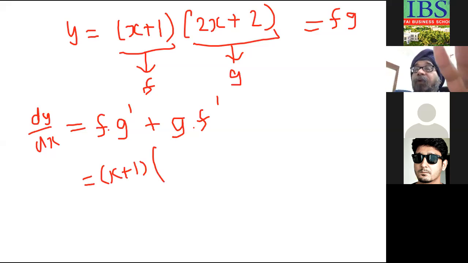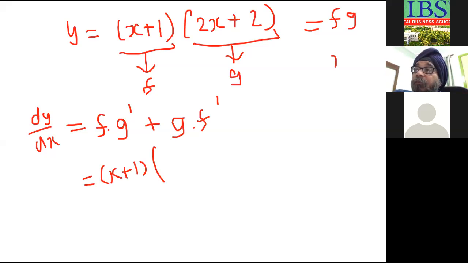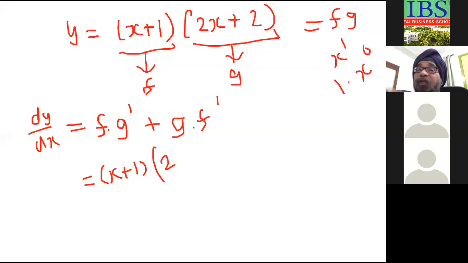Correct. Because differential of 2x will be what? 2, because there is no change in 2. Differential of x is what? x power 1. So differential of x to the power 1 will be 1 into x to the power 0, and anything raised to power 0 is 1. So differential of 2x is 2, and differential of 2 is 0, it's a constant.